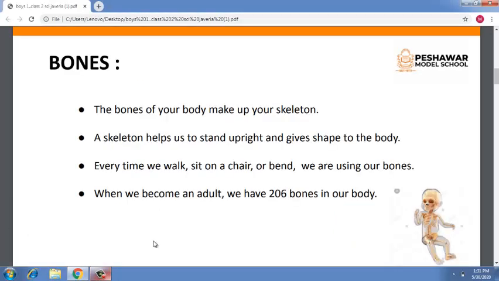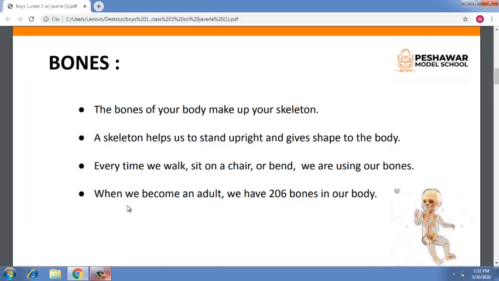So our first body part is bones. Do you know what the body is made up of? Yes, our body is made up of bones and muscles covered by the skin. Bones provide support to our body and help form our shape. They help us stand upright, sit, run, walk or bend. At that time we are using our bones.